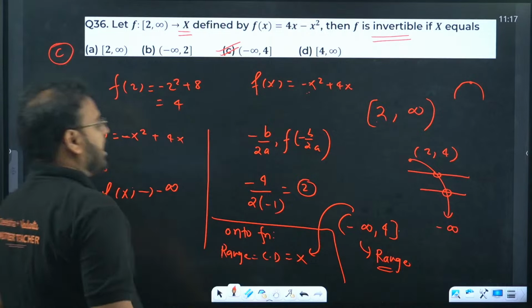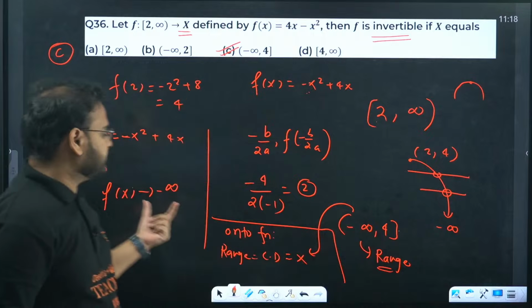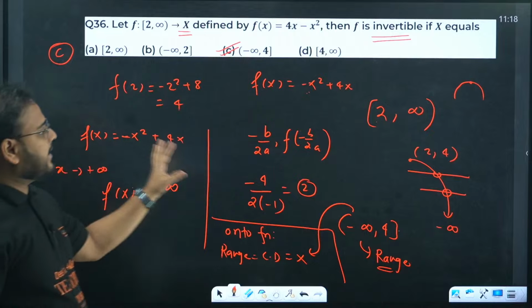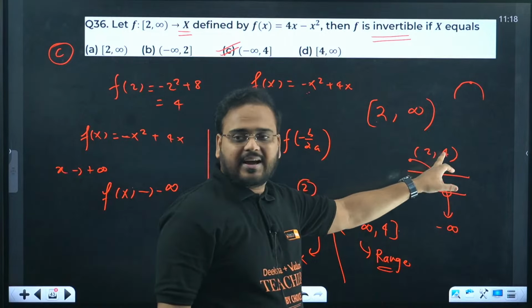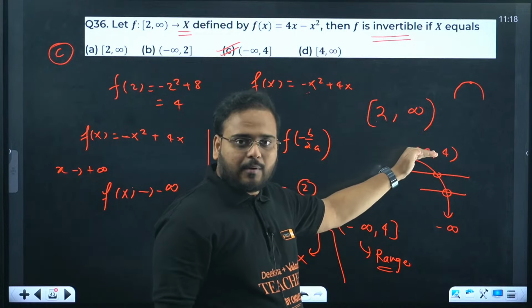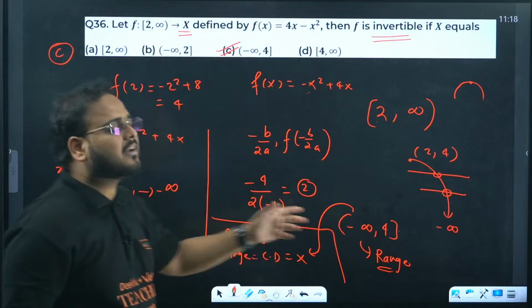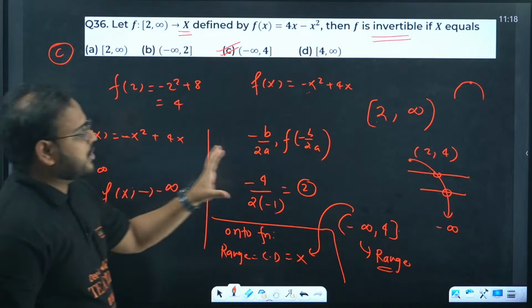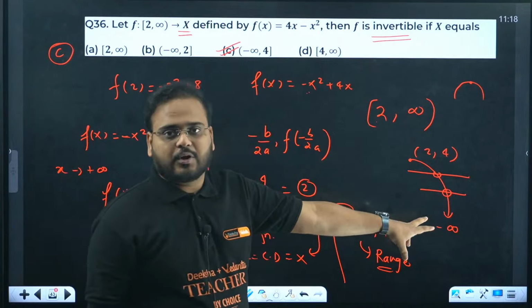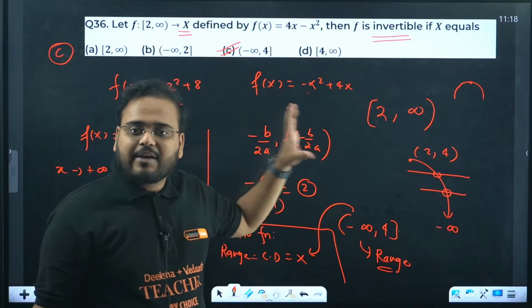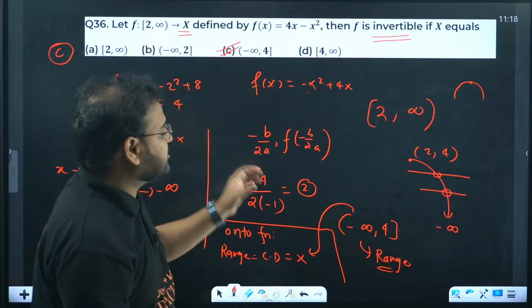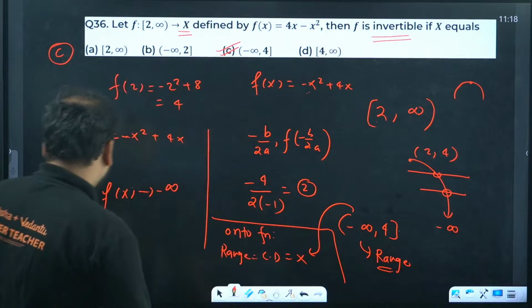Please check. How do we get the range? I explained you over here. Please check. When you take x positive, you get the value of y as 4. That's the upper bound. Lower bound is negative infinity. How do you find that? You can find from the graph also. So if you can draw the graph, you can get the answer from here only. So I gave you explanation in both the ways. You can solve the question within, let's say, 10 seconds.